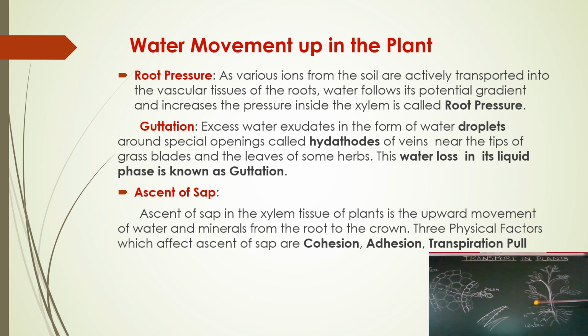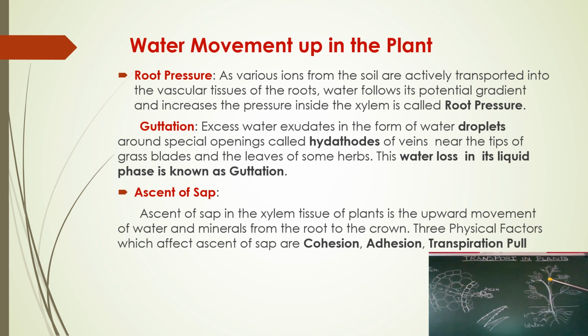So this is the process going on in the plant. That is, water is getting absorbed by the root, and from the root, against gravity, it is traveling upwards and is transported to different parts of the plant. And finally, if excess water is collected in the leaves, it is passed out to the air through the stomata in the form of water vapor.